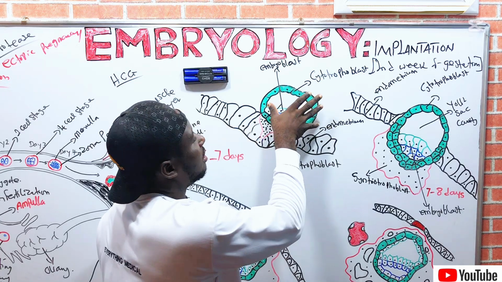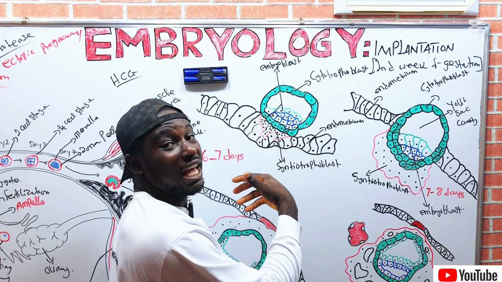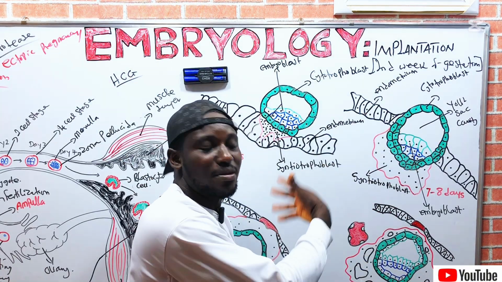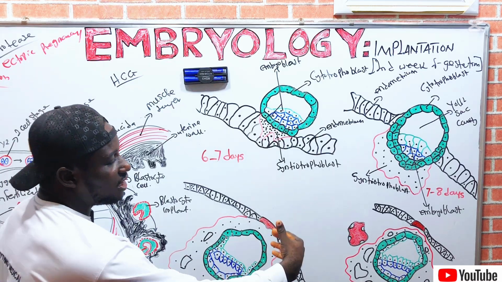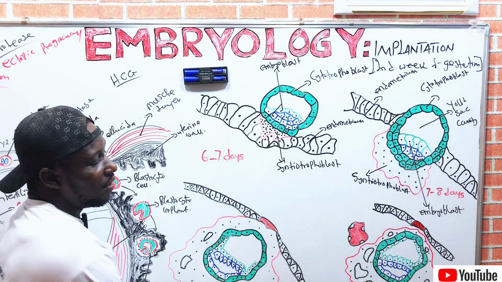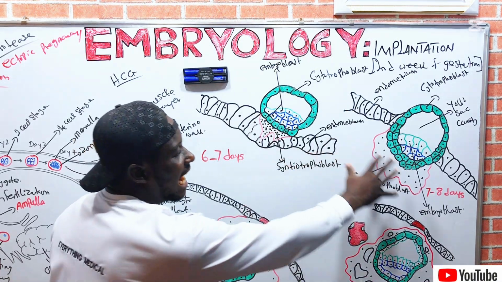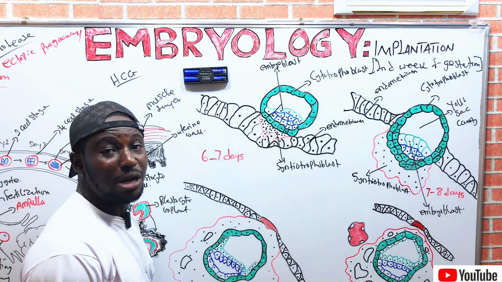You can see that the developing embryo is found on the surface of the endometrium. On this region, it is getting deeper to get implanted. On this region, it is also getting deeper. Now, this is where it has fully got implanted, right? So these are the stages of the implantation of the developing embryo or the blastocyst.